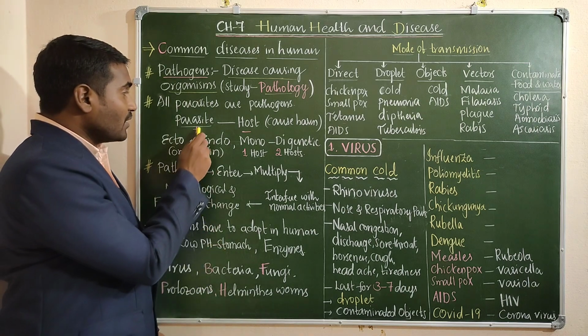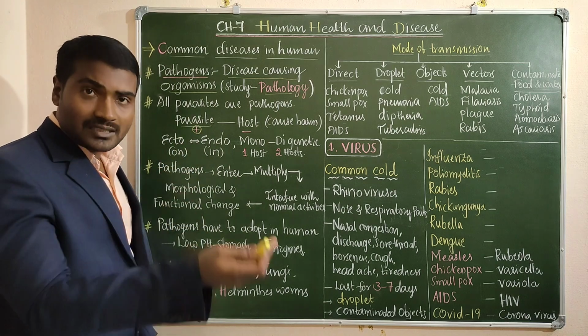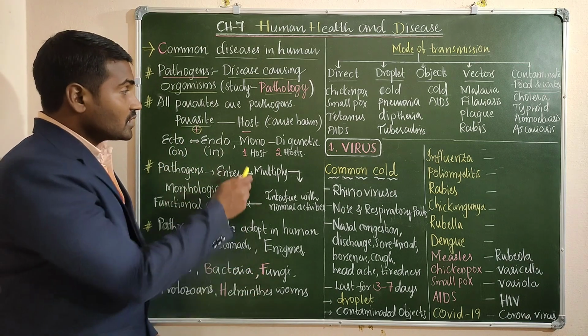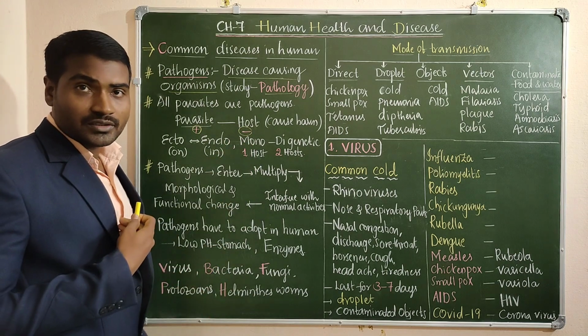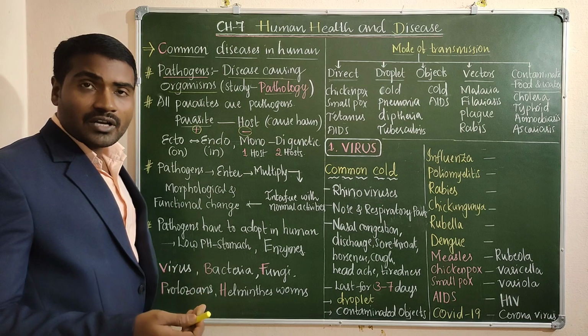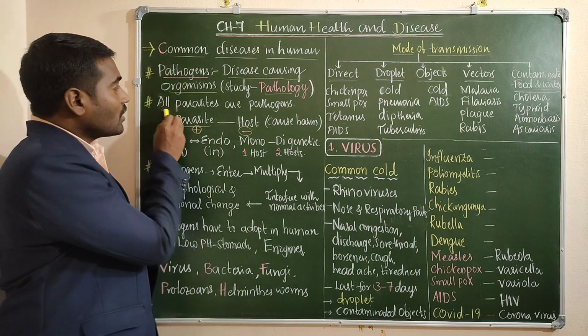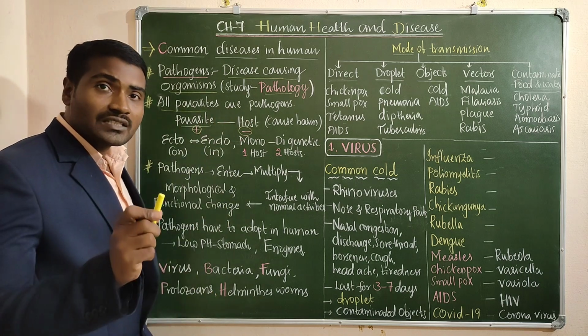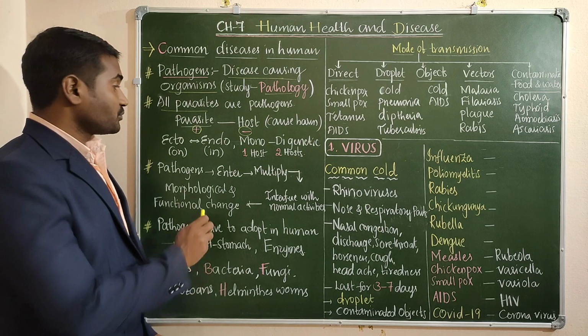Who is getting benefit? The parasite is getting benefit. It is drawing food from us. Who is getting harm? The host is getting harm. It causes harm to us. Such a relationship is called parasitism. So almost all parasites are pathogens. NCERT gives these lines, keep in mind.